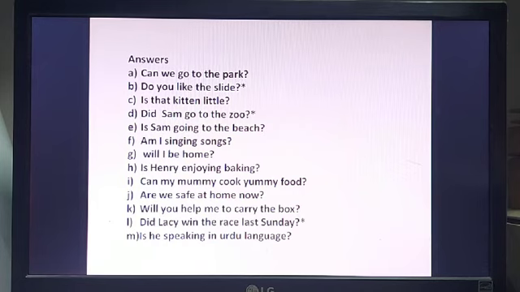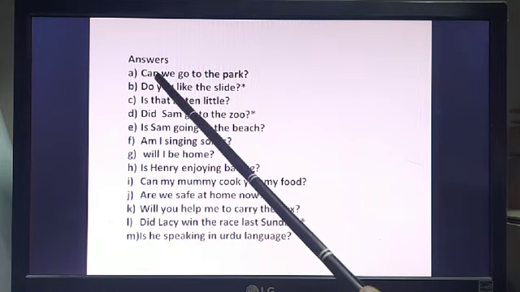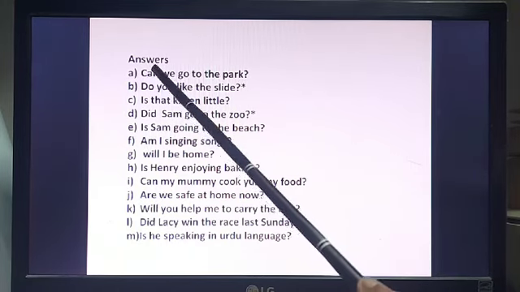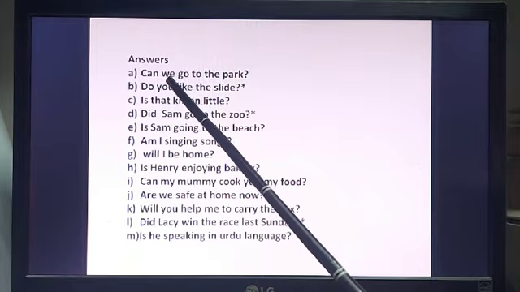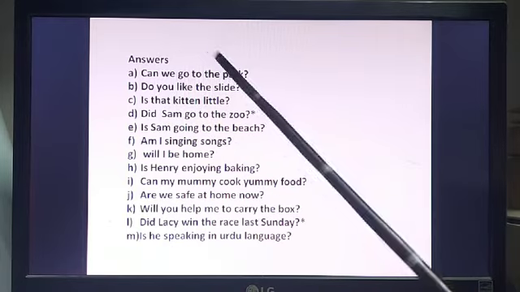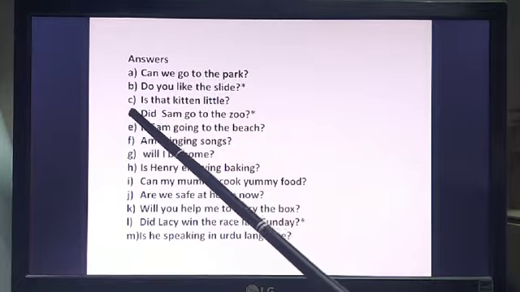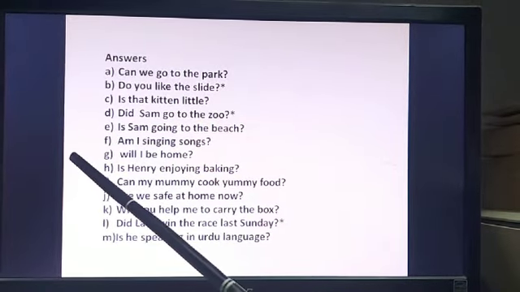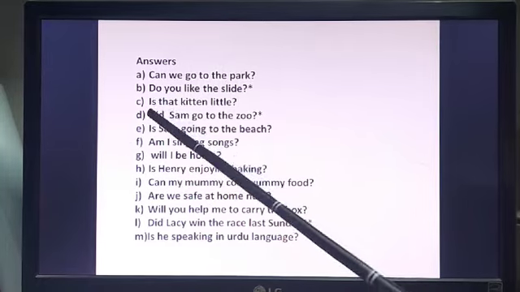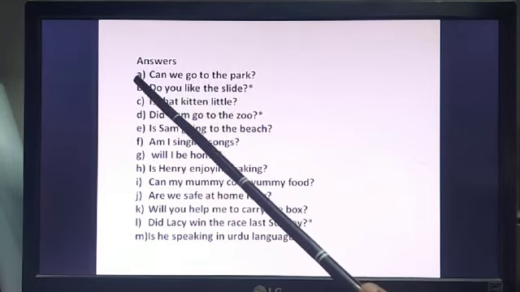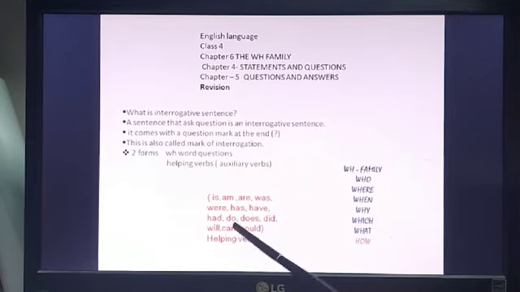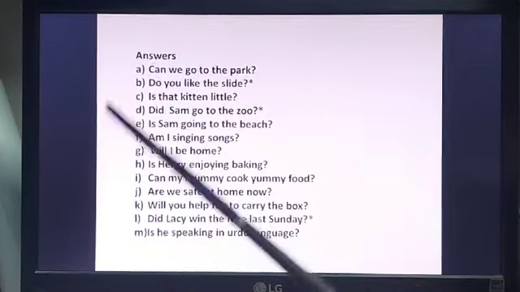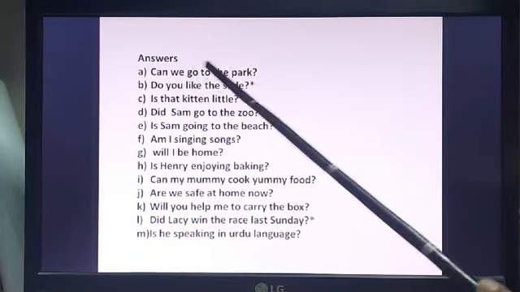So, number 1, we can go to the park. Can we go to the park? So what we are doing, we are putting the first half, we are rearranging the words and then putting it ahead. Okay, when we are using helping verbs, we are rearranging the words and then we are putting the helping verb in the front. See, in the last, can. So can is coming in the beginning. Okay. Can we go to the park?